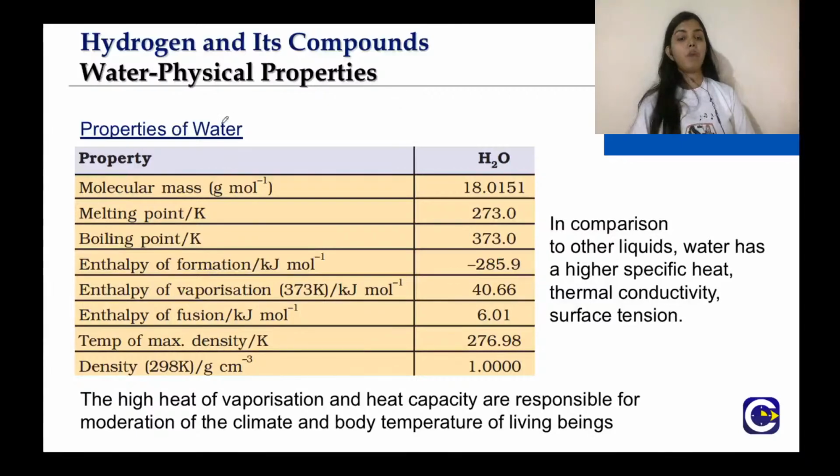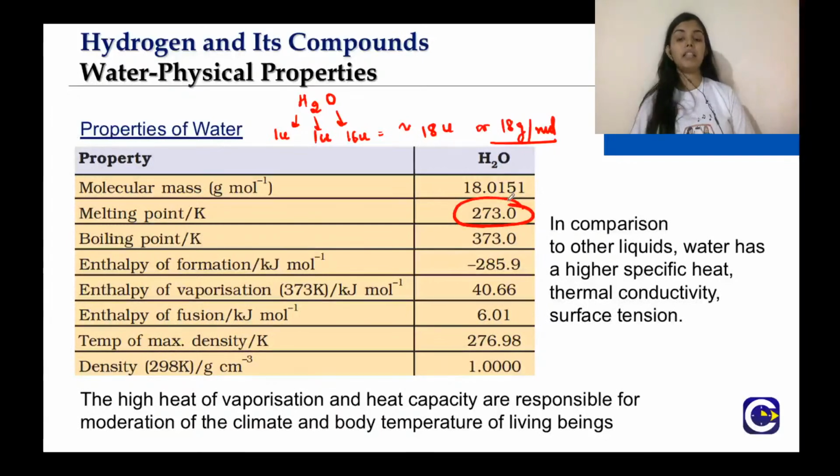Next, you consider the properties of water. We already know H2O. So hydrogen is 1U, the other hydrogen is 1U, and oxygen is 16U. So the total mass becomes approximately equal to 18U or 18 gram per mole. Its melting point is very important: ice is in equilibrium with the liquid at 273 Kelvin.